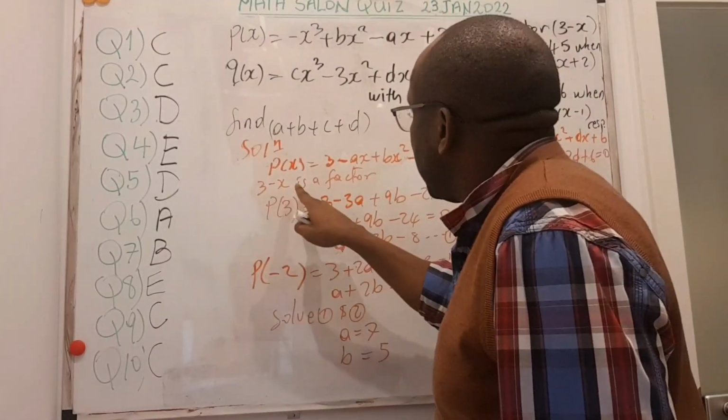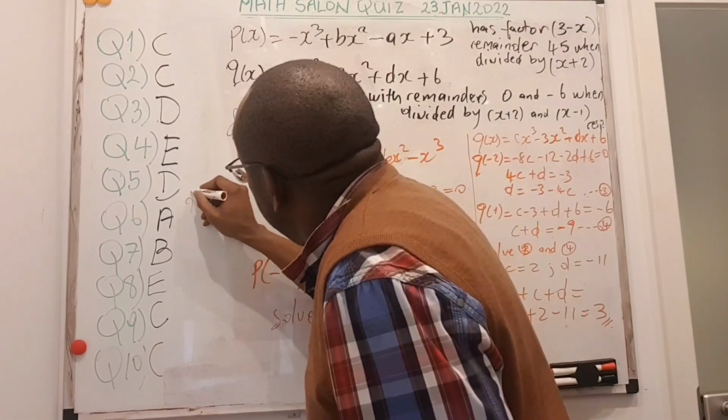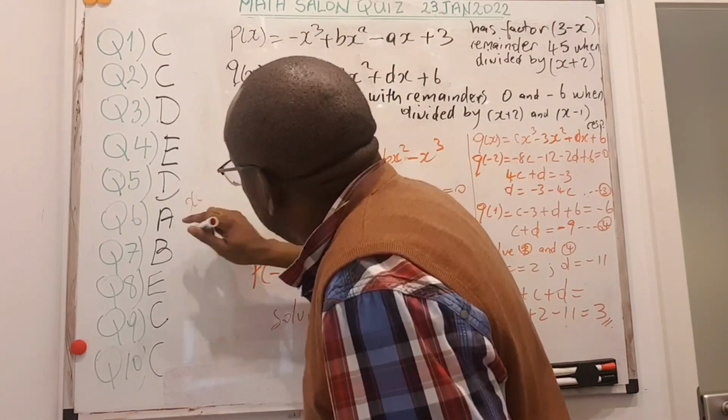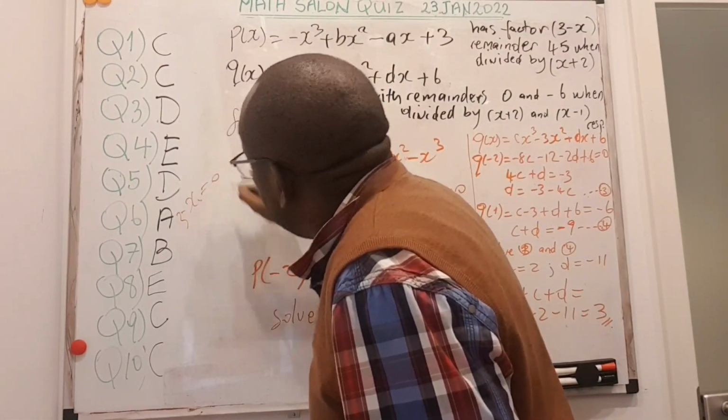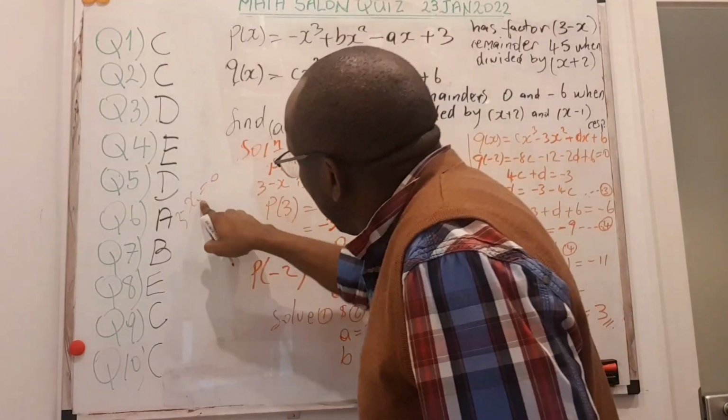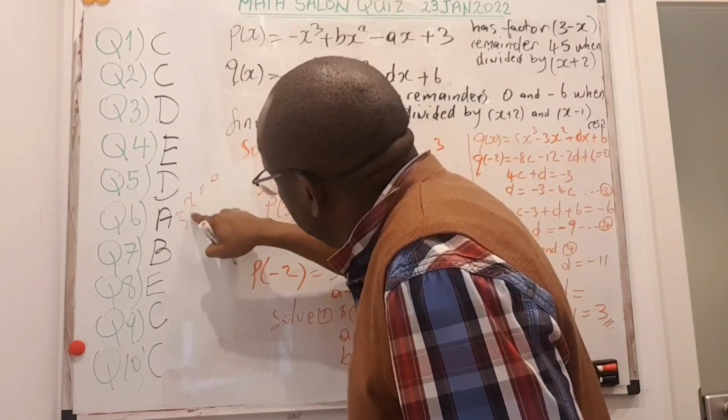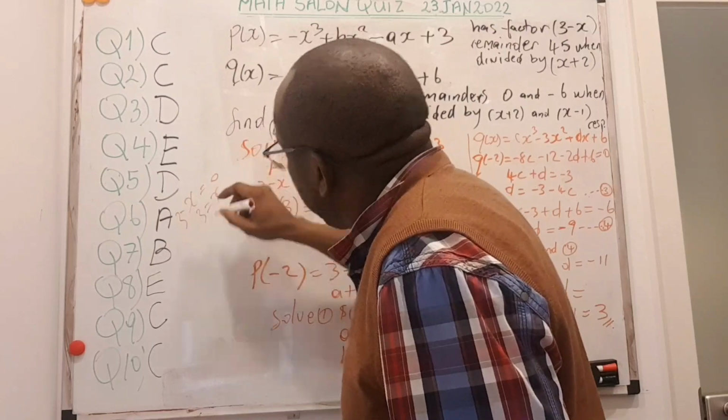Since we are told 3 minus x is a factor, it means that the x value that I have to substitute in the function should come from this small equation here. I take minus x this way, and I get that 3 is equal to x.